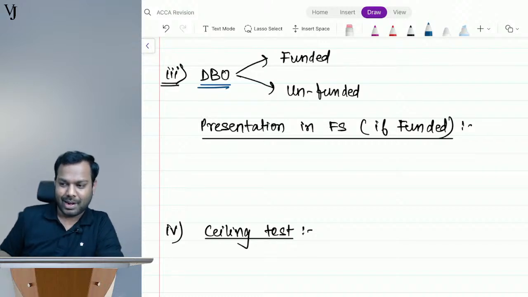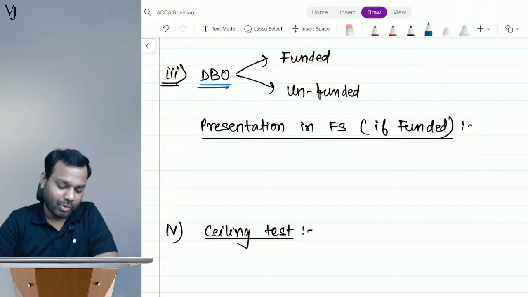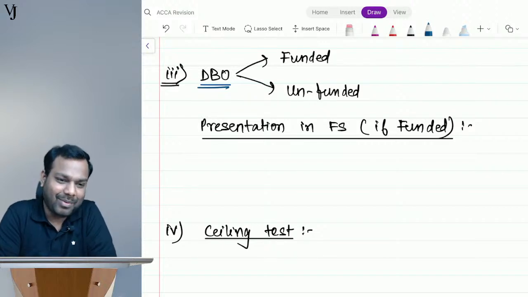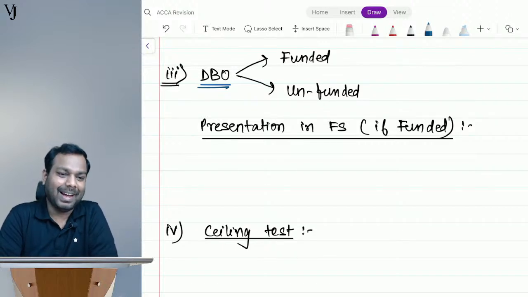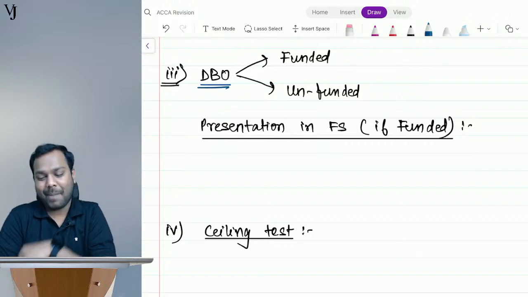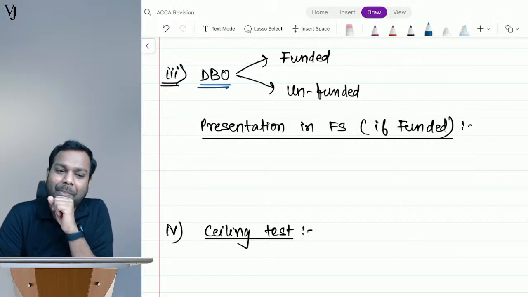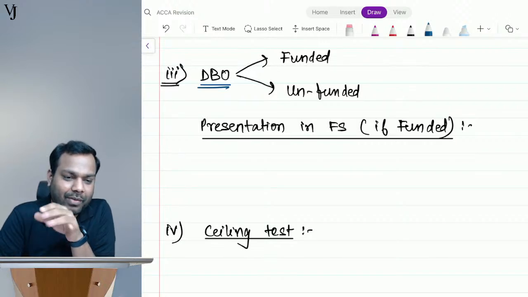Me and my friends made a plan to go on a Goa trip, though we have been planning it for a very long time and we are not able to go. I know that if I go on a Goa trip, it will cost me somewhere in the range of 35K.